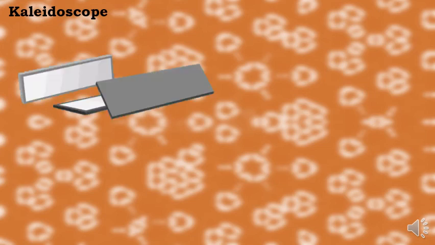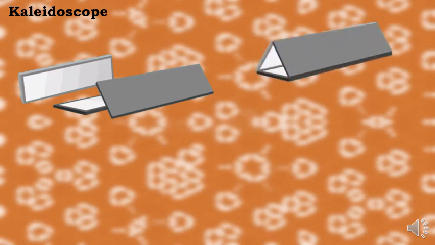Okay, for that we will need 3 rectangular mirrors. Then we will arrange these mirrors such that from one side we will see that it is just a triangle. So fix these 3 mirrors at the edges with the help of sellotape also.